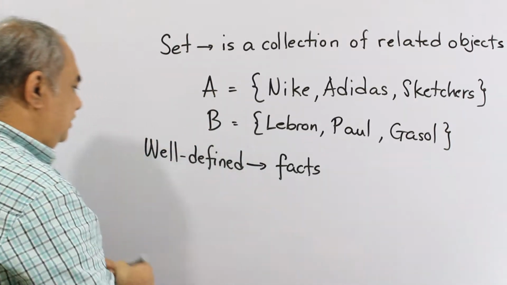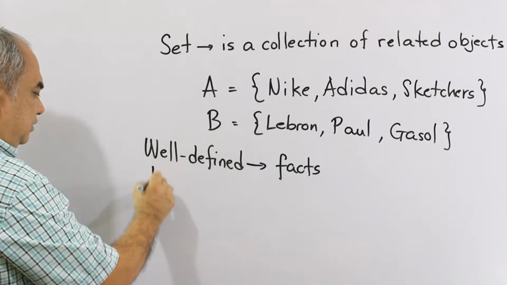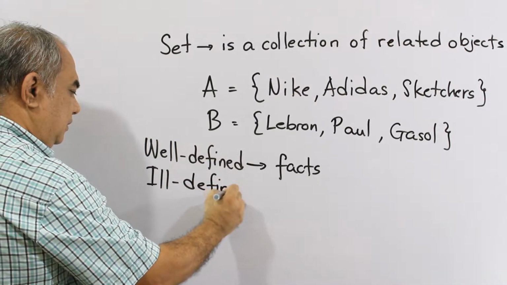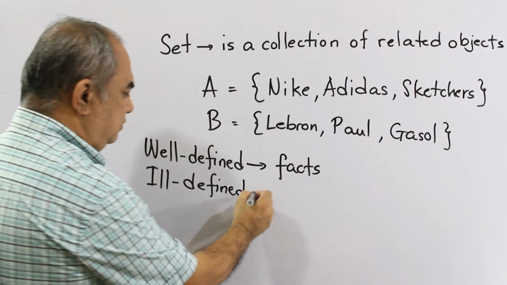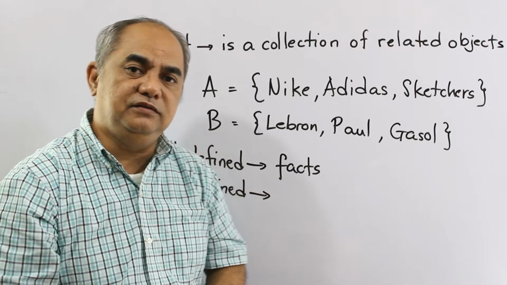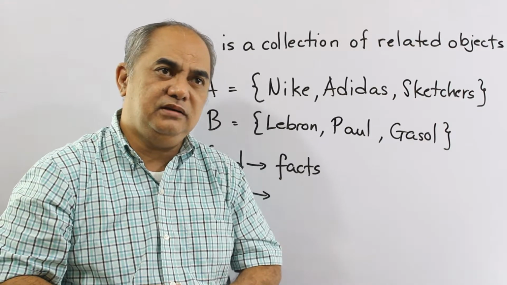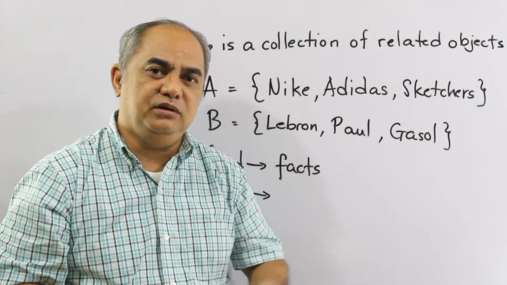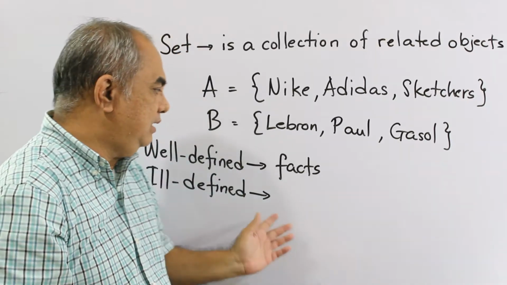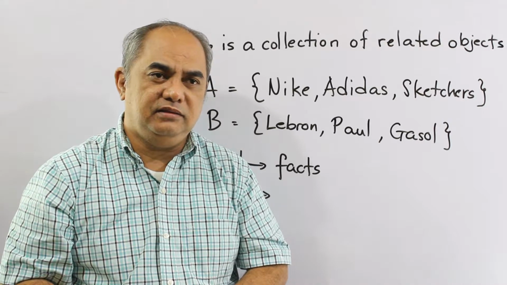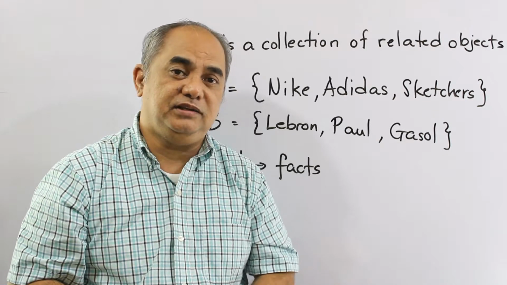Now, the other set is what is known as the ill-defined set. What is an ill-defined set? This set can be termed as the opinion of people, meaning the elements can be true to somebody and some people will not agree.